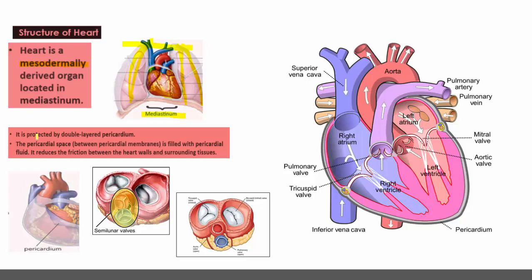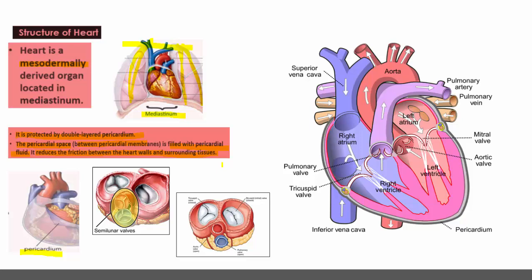The heart is protected by a double-layered pericardium. The protective covering of the heart is the pericardium. The pericardial space between the pericardial membranes is filled with pericardial fluid. It reduces the friction between the heart walls and surrounding tissue, because from the time of the formation of the embryo, when the first heartbeat starts, it continues till the last breath of the individual, and continuously it is in the pumping condition.